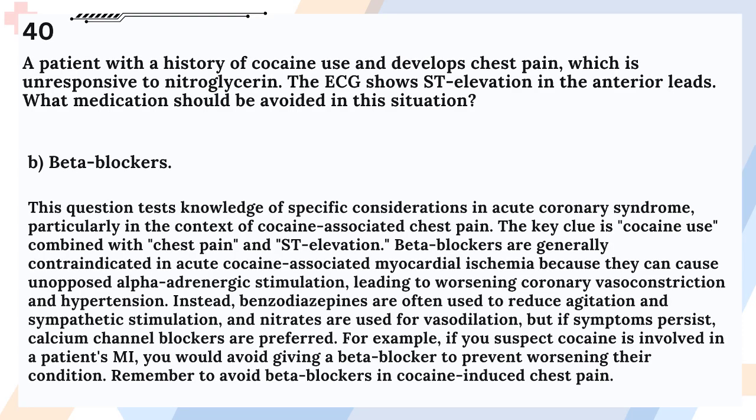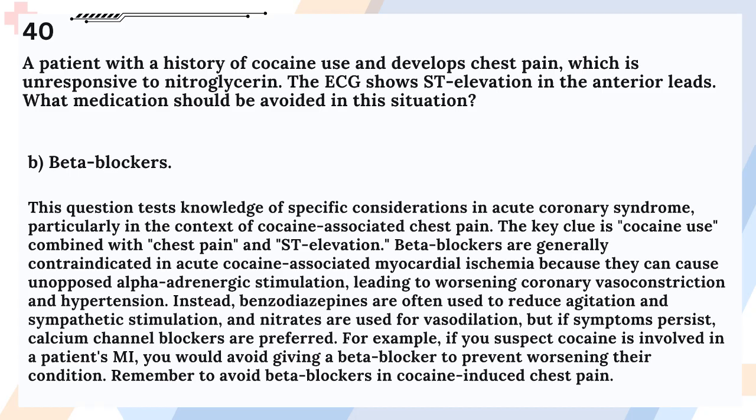Answer: B. Beta blockers. This question tests knowledge of specific considerations in acute coronary syndrome, particularly in the context of cocaine-associated chest pain. The key clue is cocaine use combined with chest pain and ST elevation.